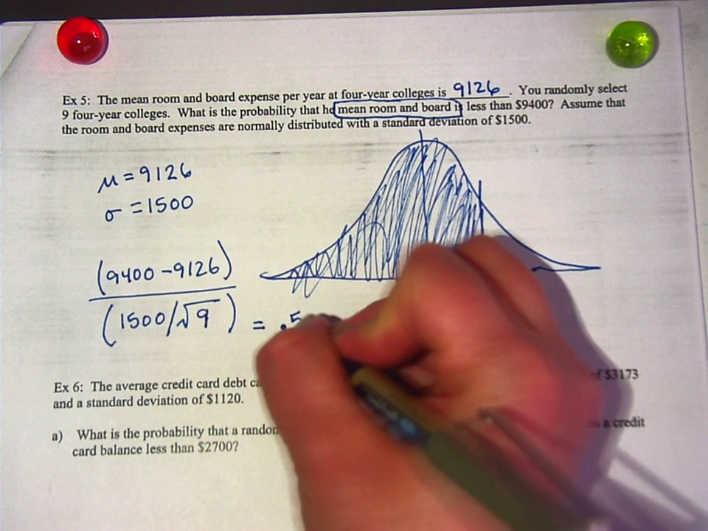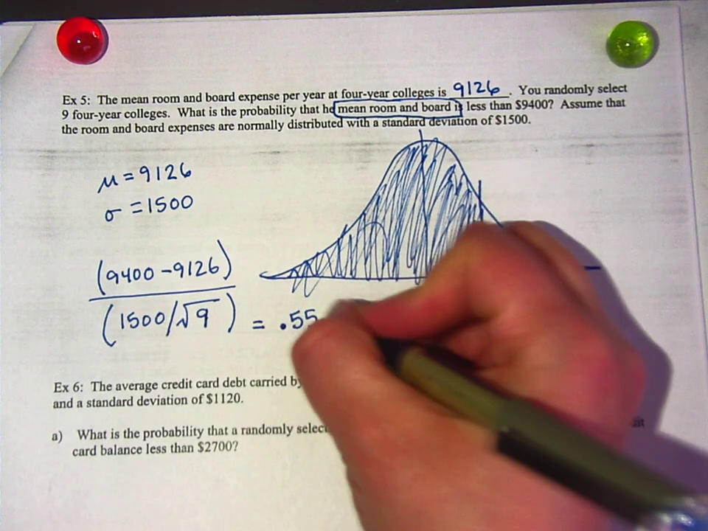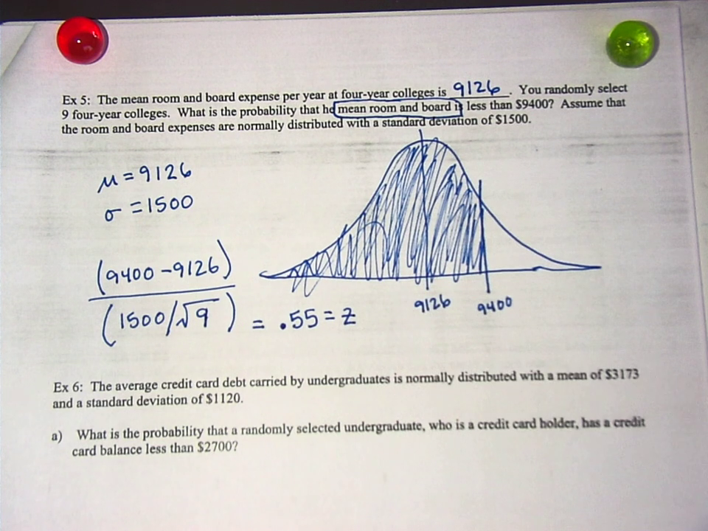I got 0.55. Did you guys get the same thing? So, does that mean the answer is 55%? No, because that is a z-score. That's a z-score. Okay, so we're looking to the left of 0.55. I got 0.7088.